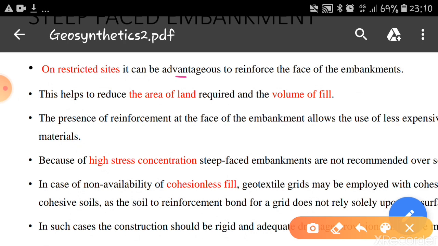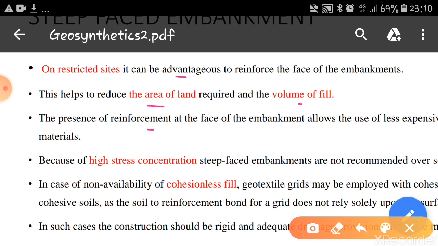When we provide reinforcement on the face of the embankments, we can prevent failure due to slopes. This helps to reduce the area of land required and also the volume of fill. If we design steep faced embankments, we can save a lot of area and also the amount of soil to be filled.